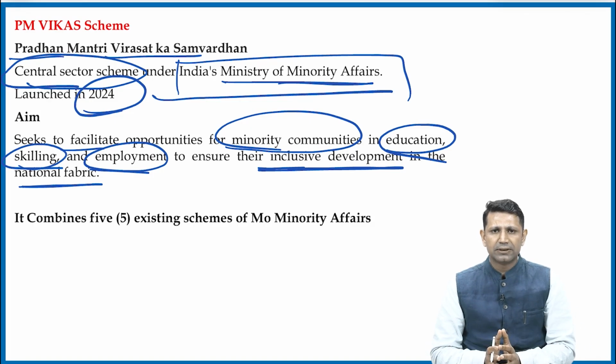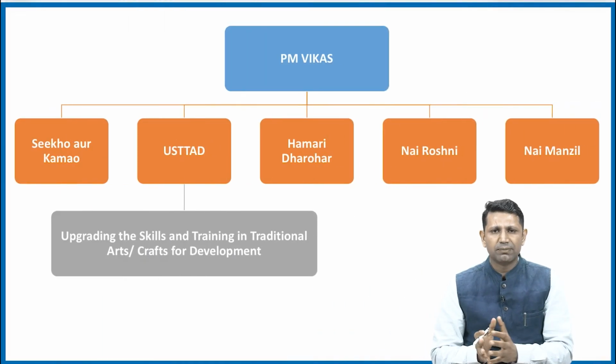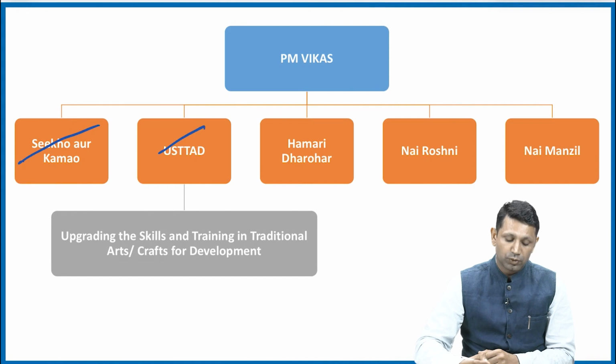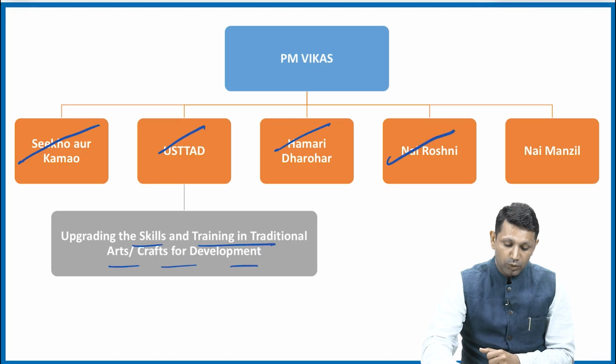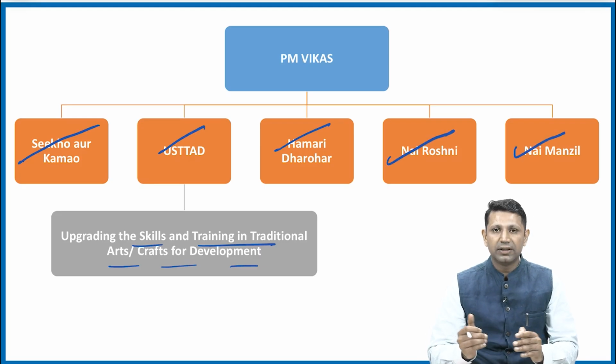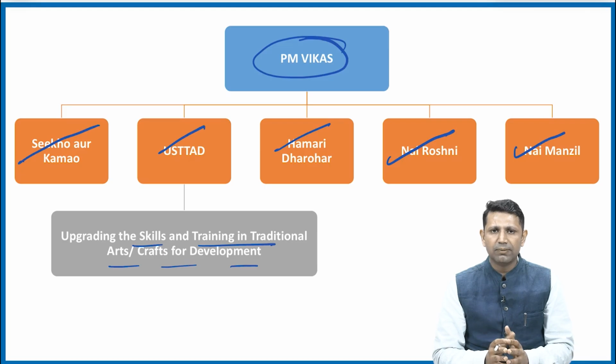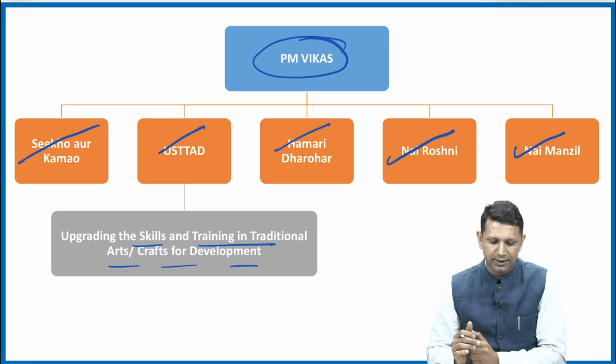This PM VIKAS has actually subsumed 5 schemes. The 5 schemes of the minorities include Seekho aur Kamao, Ustad, which was upgrading the skill and training in traditional art craft for development, Hamari Dharohar, Nai Roshni and Nai Manzil. All these schemes have been subsumed under PM VIKAS, and a new scheme with holistic coverage, for the holistic development of the minorities, has now been created.